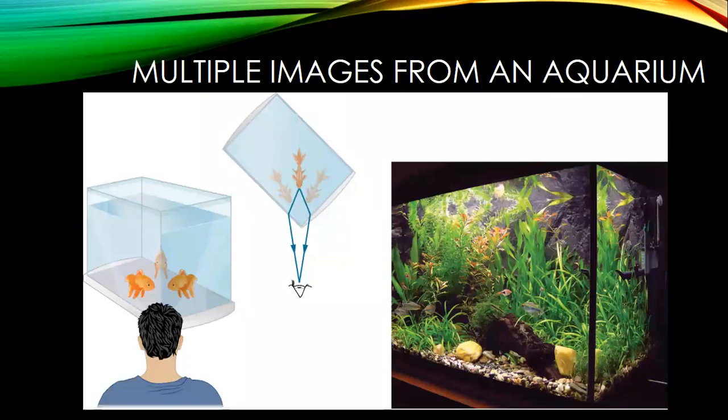And here we can see an example of refraction taking place in an aquarium. This is actually producing 2 images of the same goldfish. Again, as it goes from water to air, it's changing its speed, and therefore it's changing its direction. And this actually produces 2 separate images.